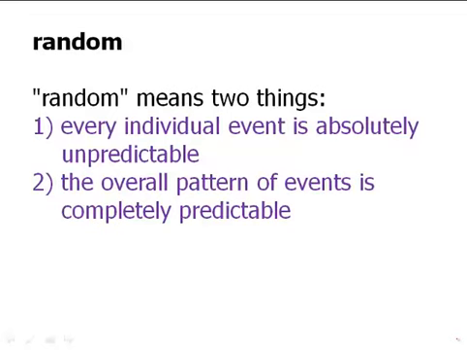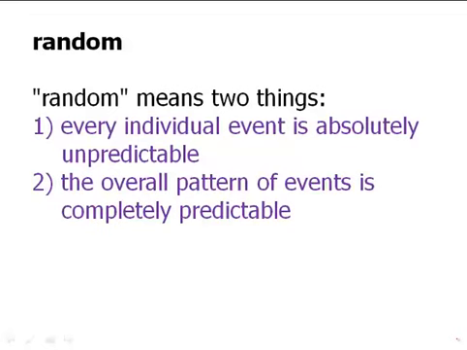So for example, if I flip a coin, any individual time I flip a coin, I might get heads, I might get tails, and there's no way to tell before I flip the coin exactly what's going to happen. It's completely unpredictable from one time to the next. Even if I get 5 heads in a row, the probability of a head or a tail on the next throw is still just 1/2. It's still entirely unpredictable. So in that sense, each individual flip is unpredictable.